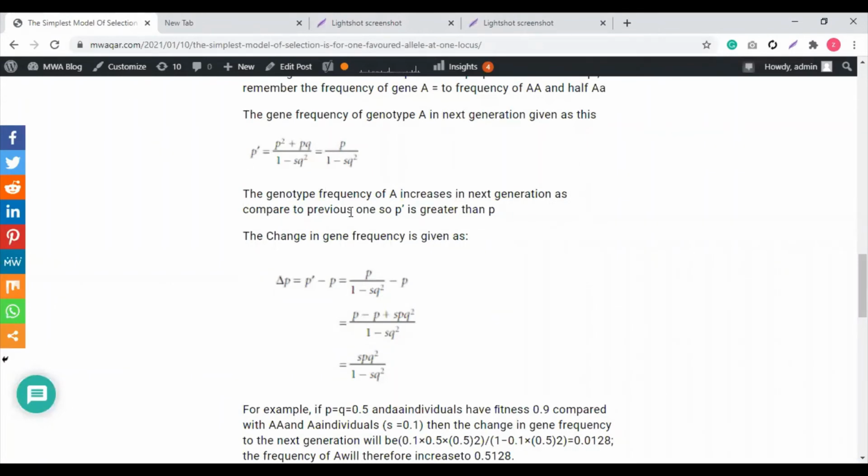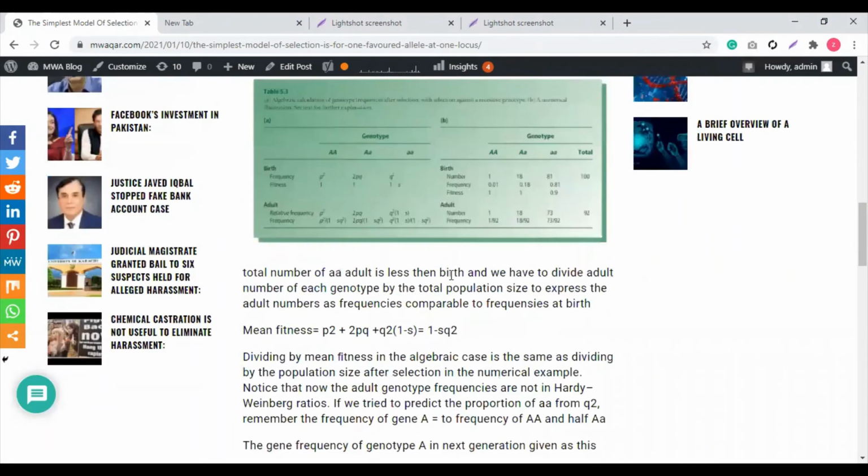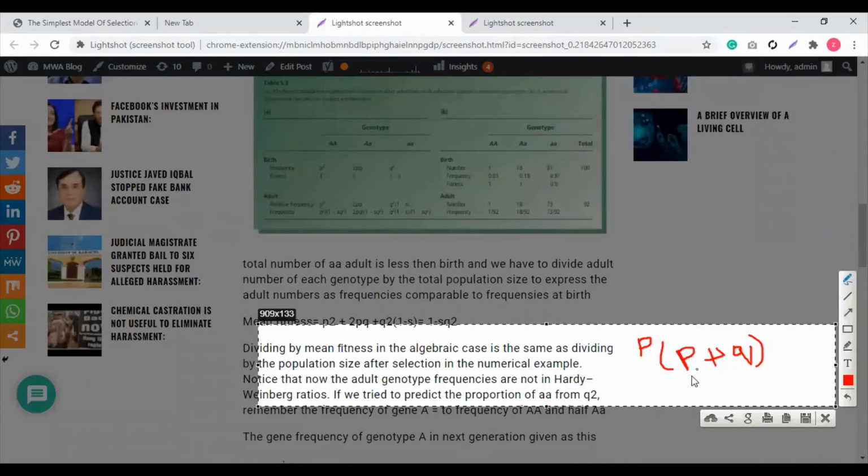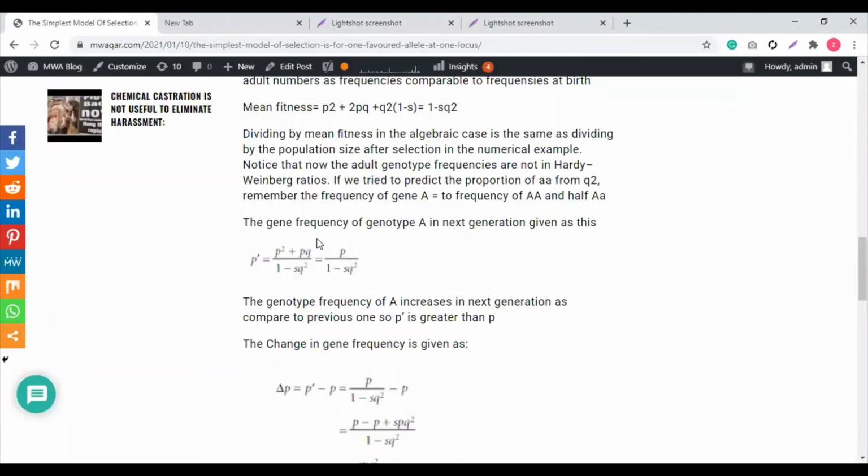So we take that the genotype frequency of A increases in the next generation as compared to the previous one. So P prime is greater than P. All right. So what happened when we considered this equation like this? We already know that P plus Q is equal to 1. So what is left after solving this equation?